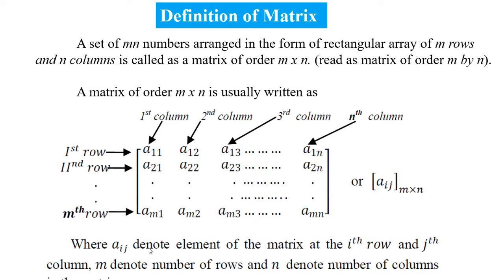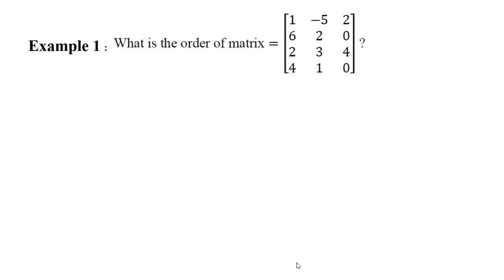Where aij denotes the element of the matrix at the ith row and jth column. m denotes the number of rows and n denotes the number of columns in the matrix.